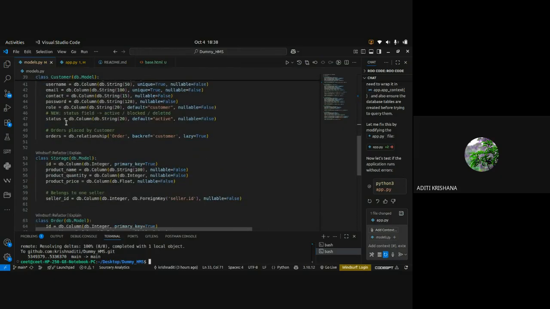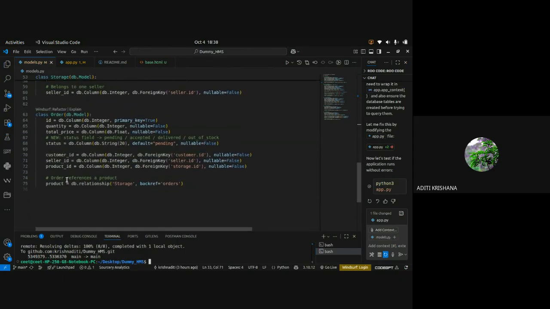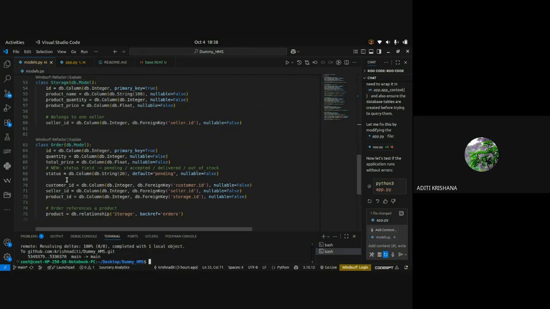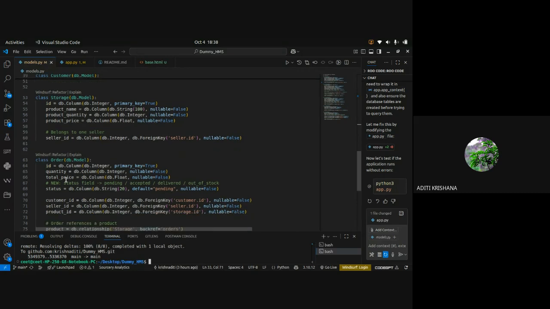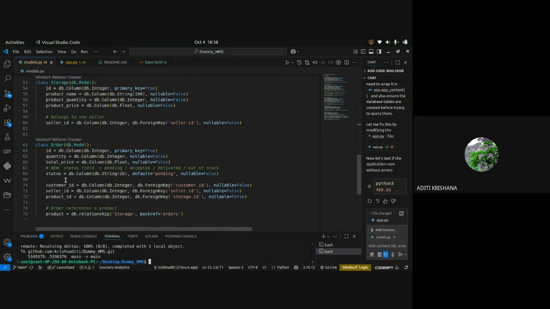In your application there is department, treatment and appointment. Here I have created storage and order, because the order will be given by the customer and accepted by the shopkeeper. Similarly, storage will be filled by the shopkeeper itself. So now I hope everyone can design their tables more nicely, whatever they have done till now.